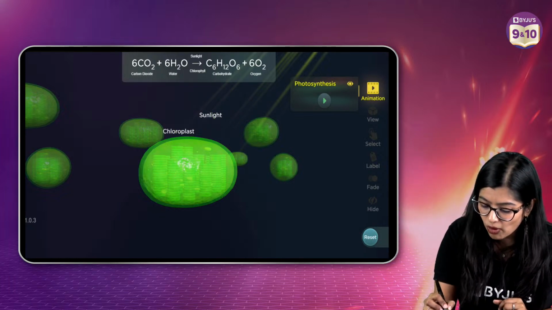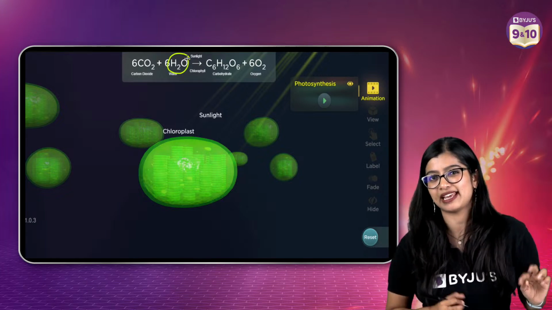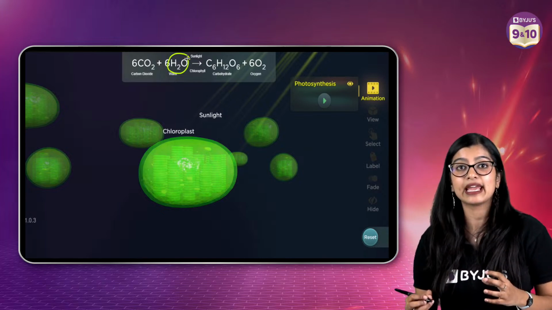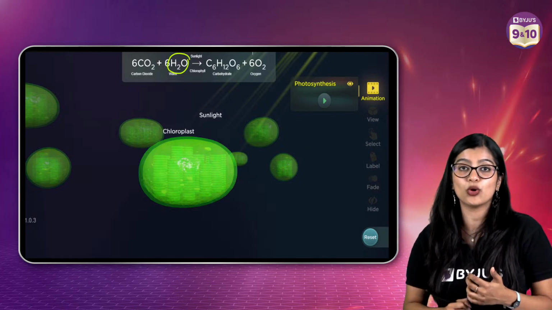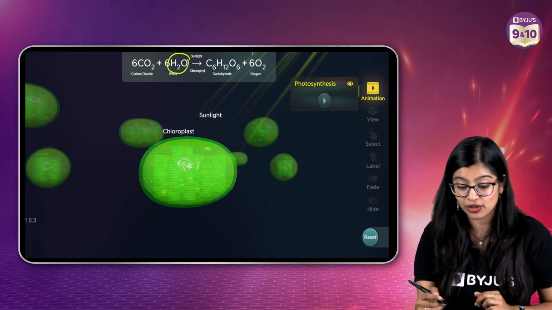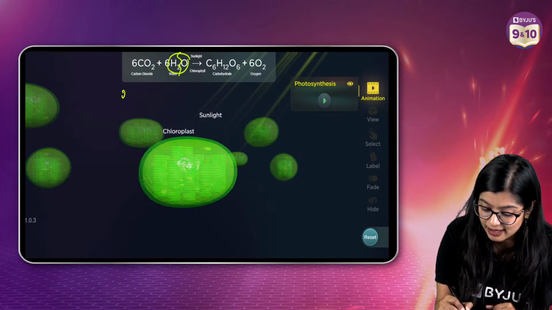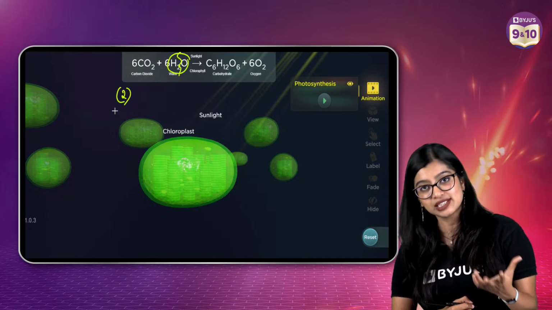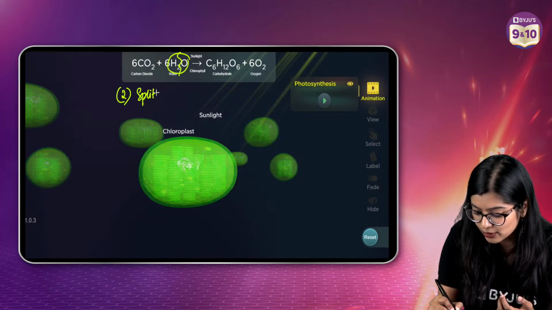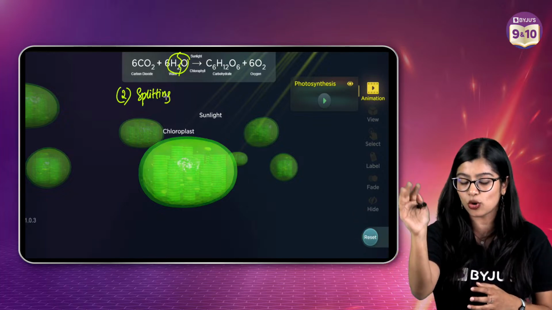The thing is, water is a very stable molecule, I would say, if I have to put it in very layman terms, right? It's a very stable molecule. So for me to get glucose and for me to get oxygen, I need a high amount of energy to break water, right? So here we see that my step number 2 is I will use this light energy, okay? And I am going to split my water molecules. So now that my water molecules have reached my mesophyll cells, they have reached the chloroplast.